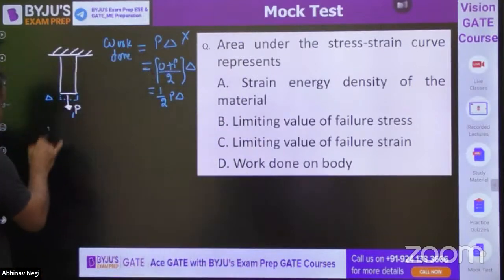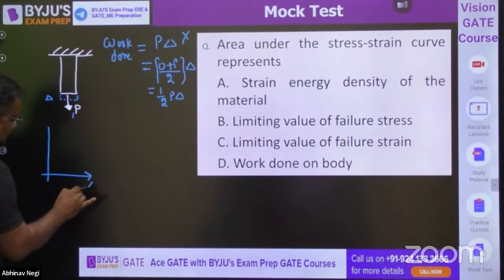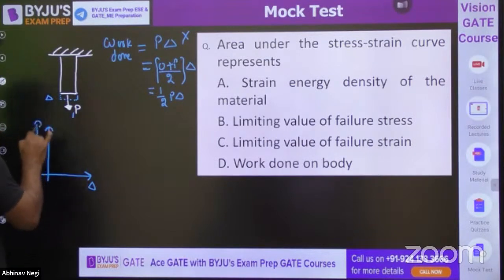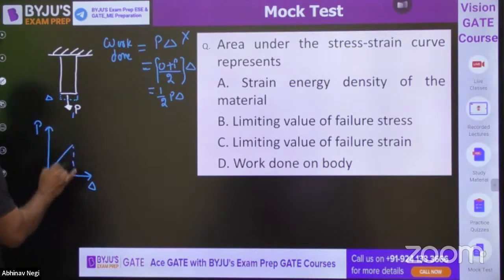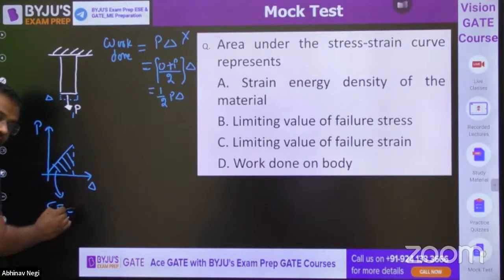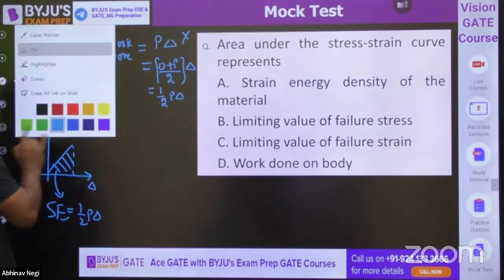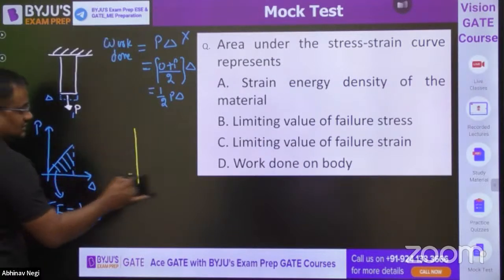Now, if I make a P delta curve and Hooke's law is valid, then it is a straight line. So this area is strain energy because work done is strain energy. Here the area of the triangle is half base into height, it is half P delta. So the area under the P delta curve is strain energy.